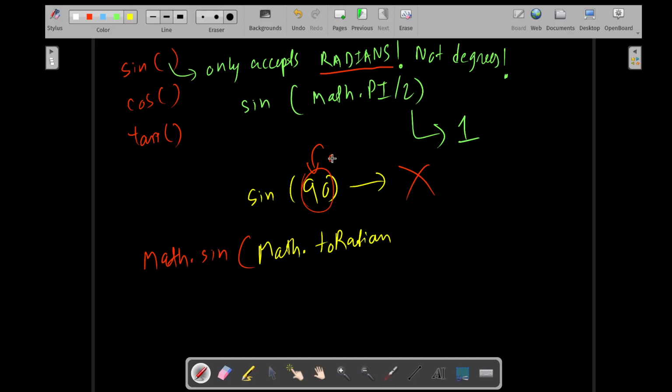So you are converting the degree to radian. If you directly give it 90, it will give you wrong result because it will think it is a radian. So you have to first convert the degree into radian, because it will only accept radian. So now when you do this, it will give you the required value.